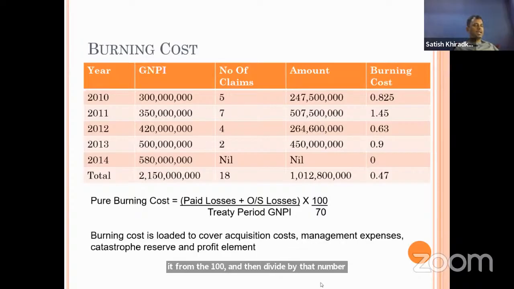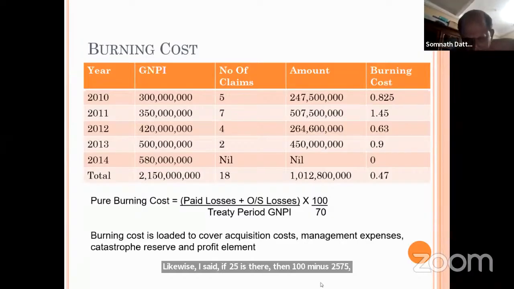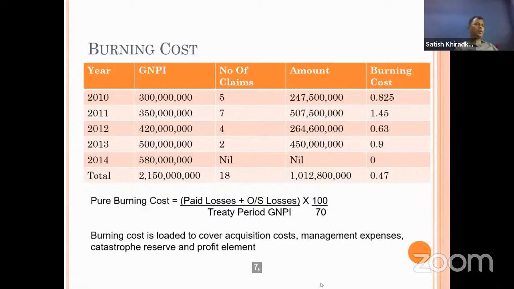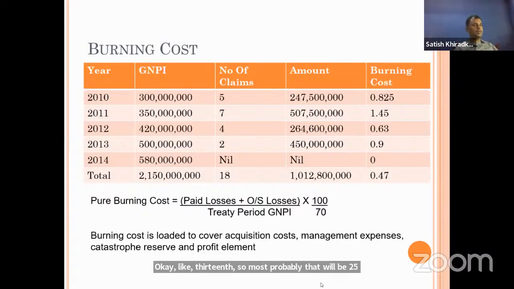Likewise, if 25 is given, then 100 minus 25 is 75. Most probably it will be 25 to 30 if they give it. If not given, we load by 30% by dividing by 70. Is it clear now? So understand whether they are asking for burning cost or pure burning cost. That is the difference.